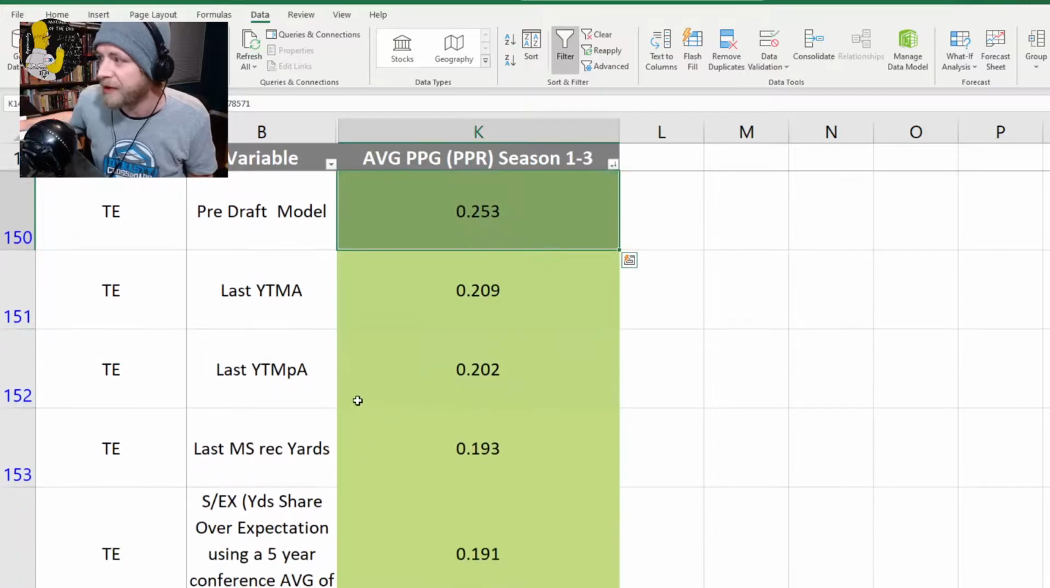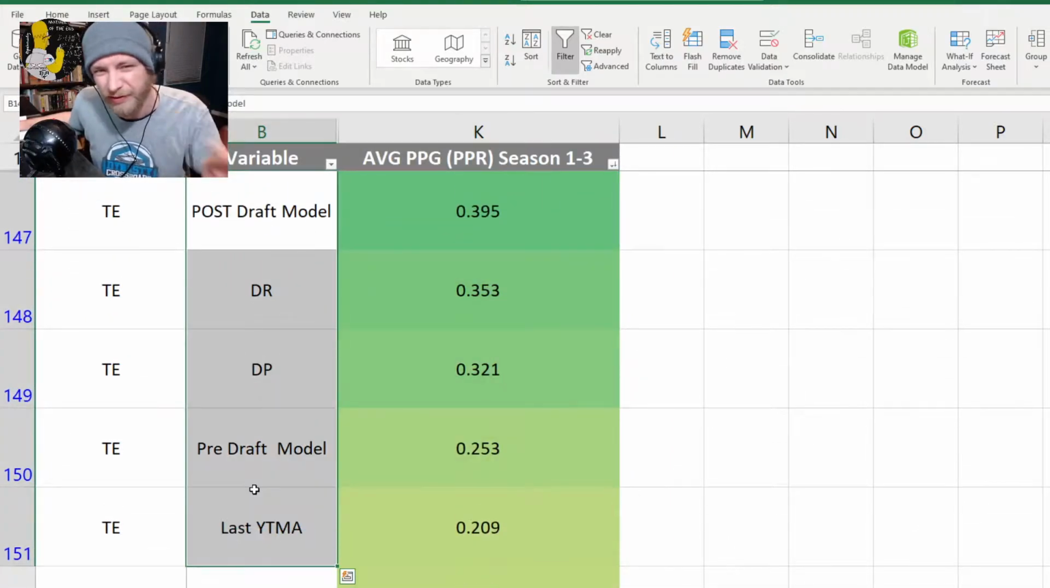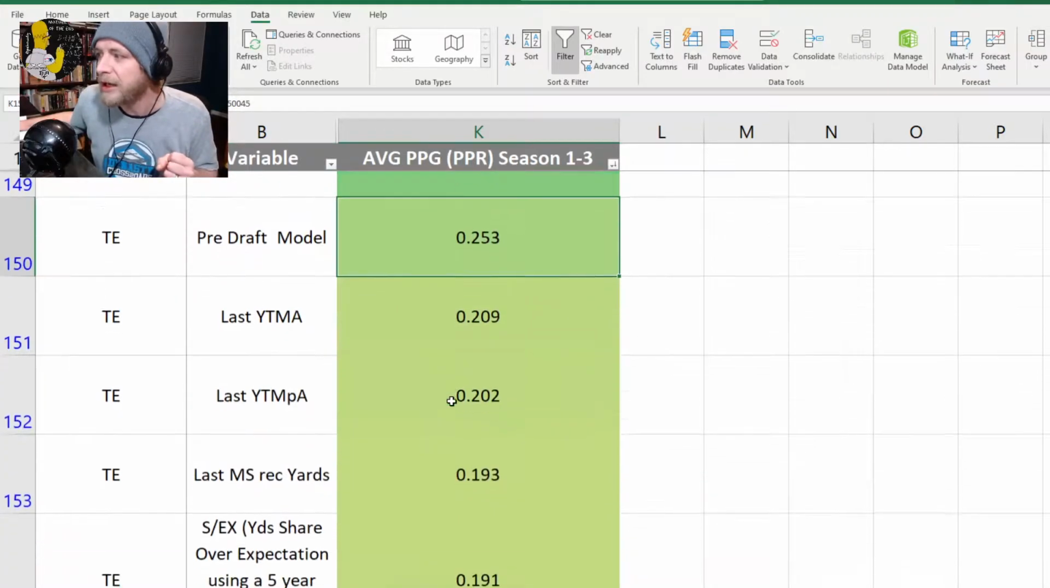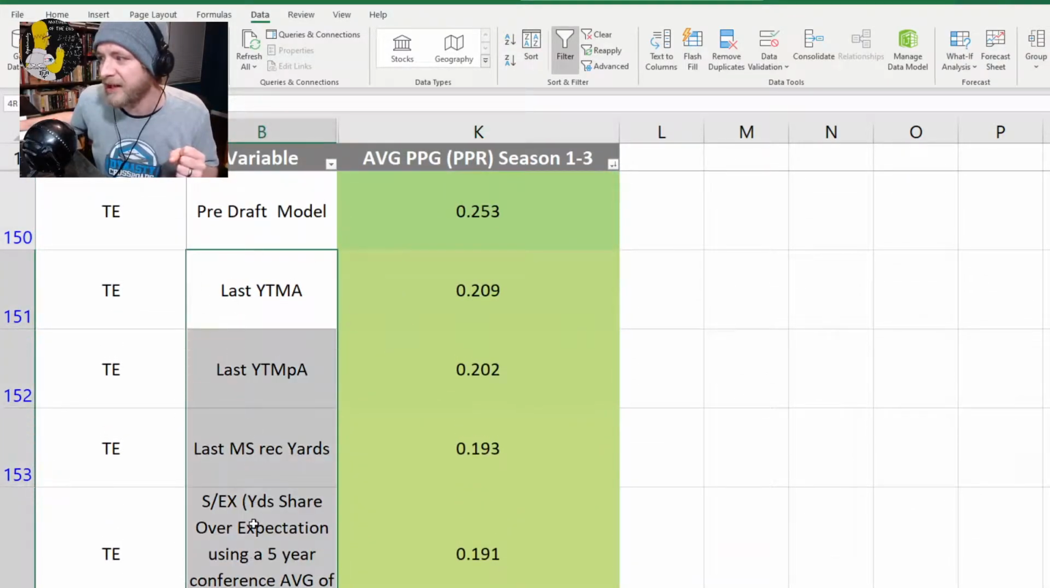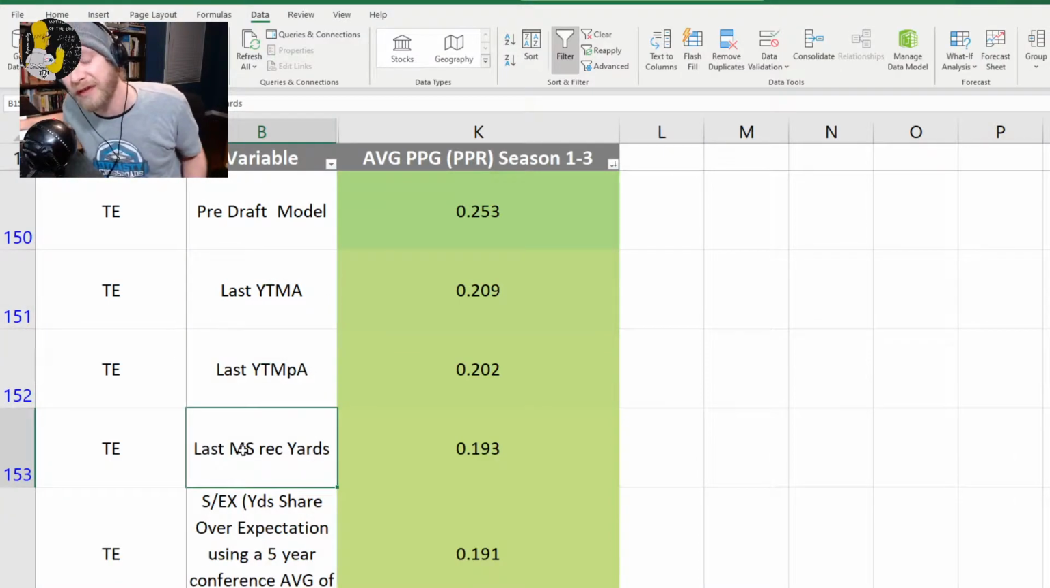And what you'll see, if you get past draft capital and my models, because I'm a moron, you don't want to trust my models any more than I do. If we just want to look at individual stats, the stats that come up with the highest correlation, last year, told you, yards per team pass attempt, and market share of receiving yards, which is a fancy way of saying percentage of receiving yards.